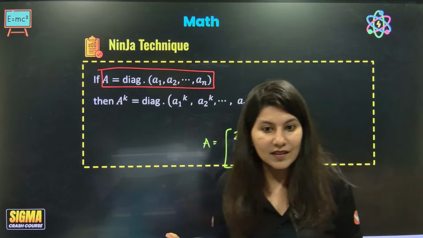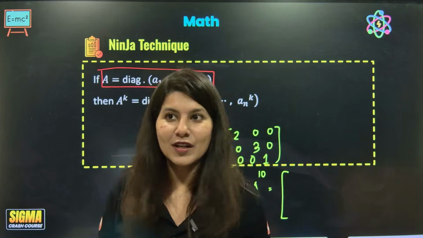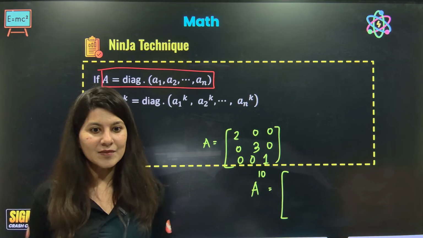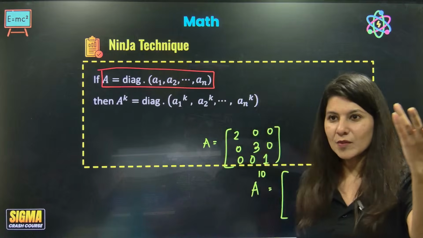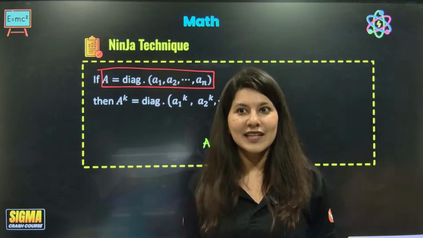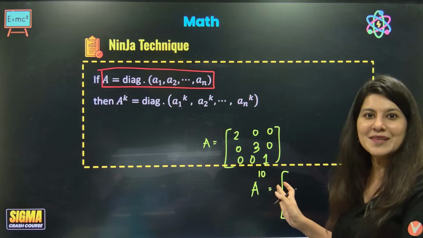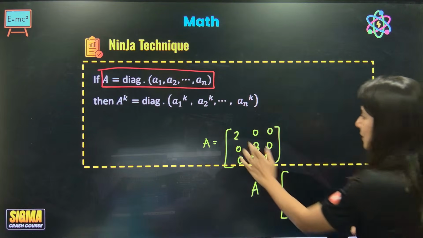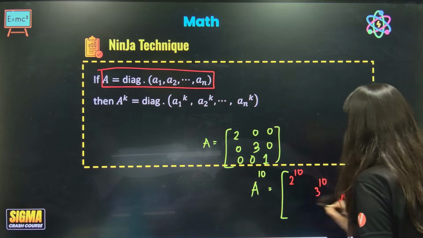A power 10. If you are sitting in the examination hall, JEE Main 2026, you'll be like, oh, I need to multiply this matrix 10 times. Oh my goodness, who is going to multiply? It is going to take forever. But you know what? Ninja Ma'am is here. All you have to do is just write 2 power 10, 3 power 10, 1 power 10.